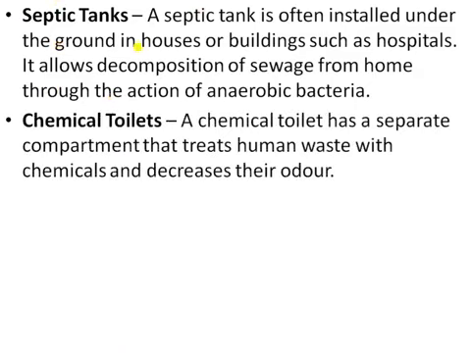Next is the chemical toilet. A chemical toilet has a separate compartment that treats the human waste with chemicals and decreases its odor. This is the chemical toilet. Chemical toilets use chemicals to disinfect the human waste and remove its bad odor, instead of storing it in a hole or piping it away to a sewage treatment plant.